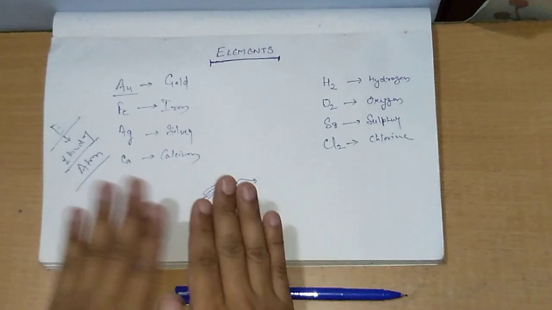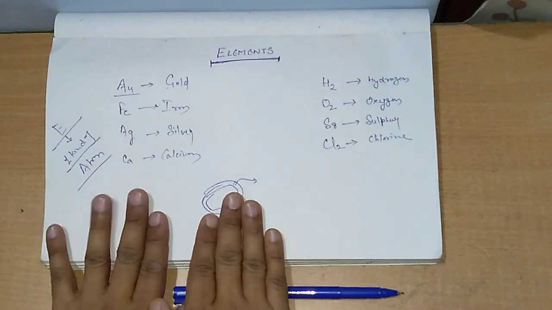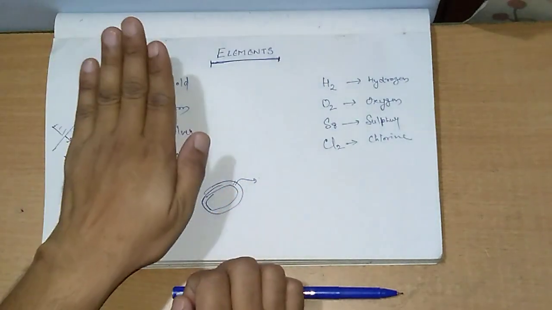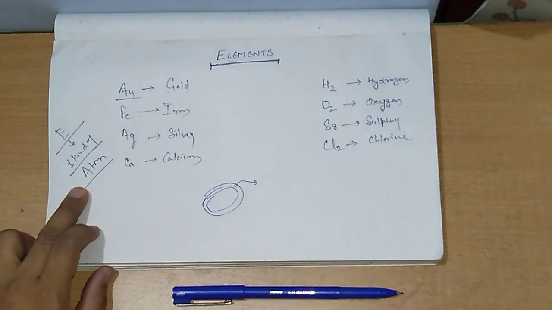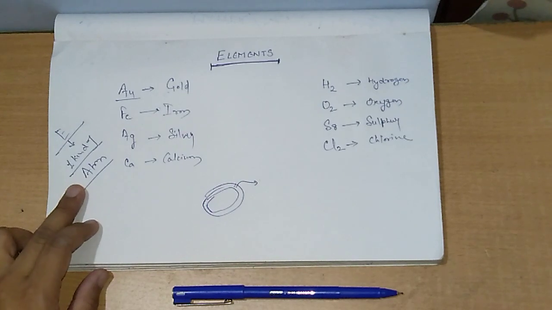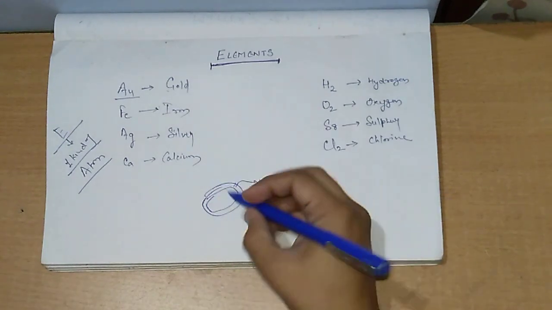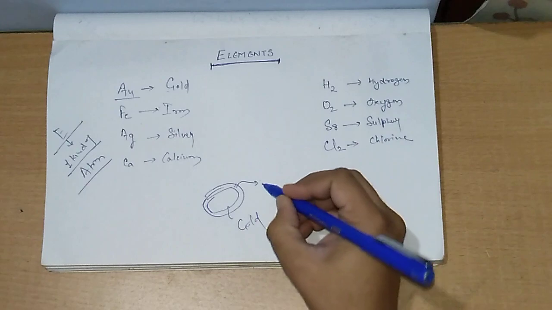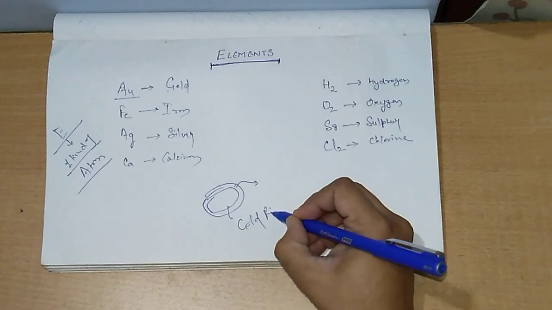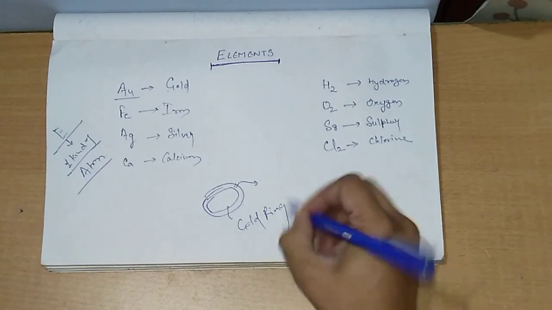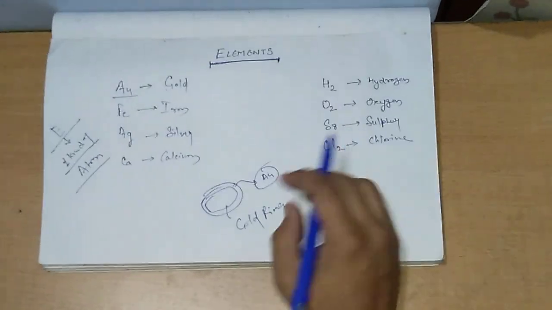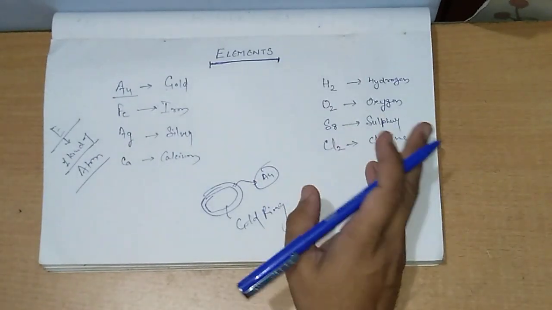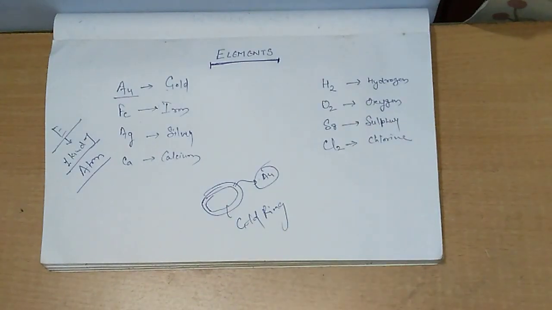Okay, but in the case of elements this is not possible, because elements are made up of only one kind of atom, and that atom cannot be decomposed. So take a gold ring: if you try to decompose a gold ring, it will again give you gold atoms only. You are not going to get anything else. Clear?